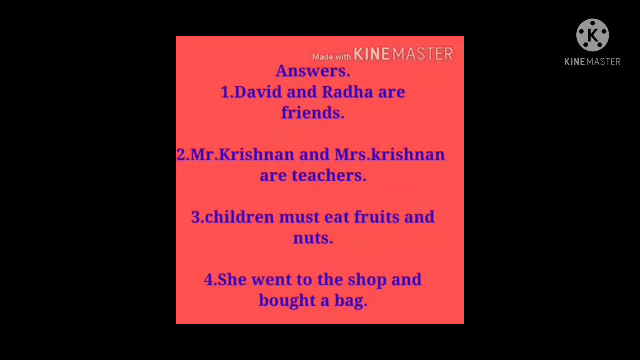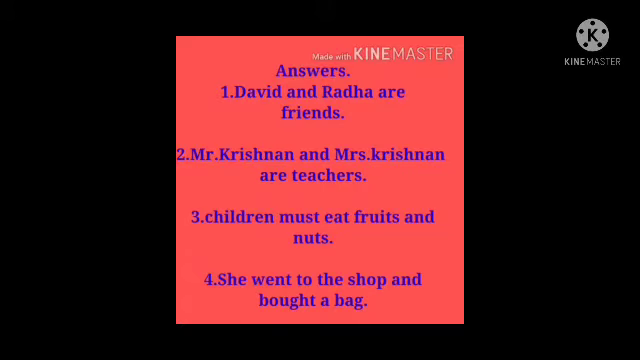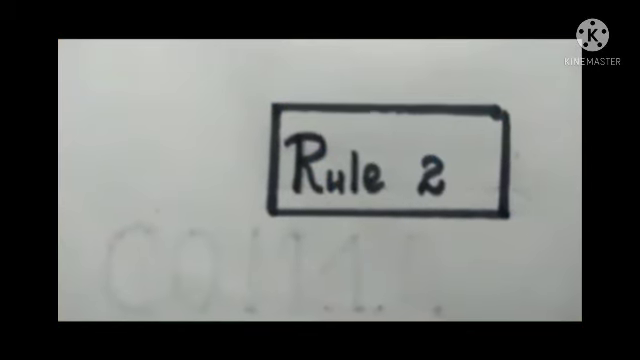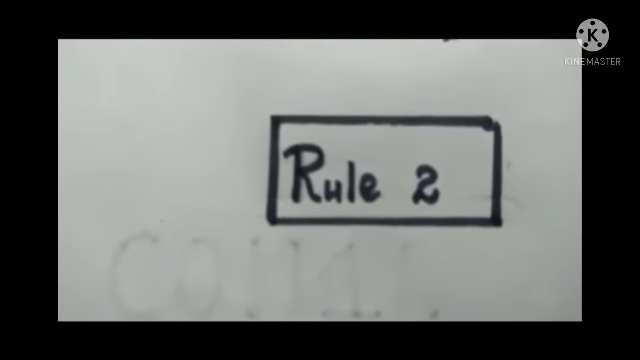Children must eat fruits and nuts. Here, the words fruits, nuts. These two words are joined using the word and. Next sentence, she went to the shop and bought a bag. Shop, bag. The word and is used to join these two words. Next rule, to use the conjunction.